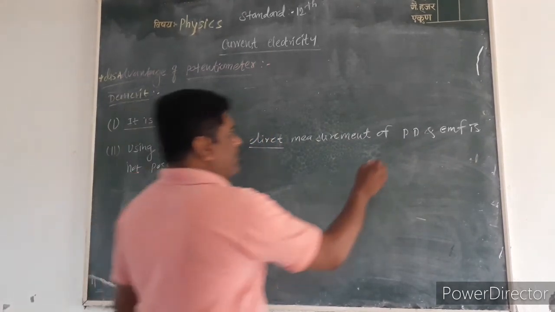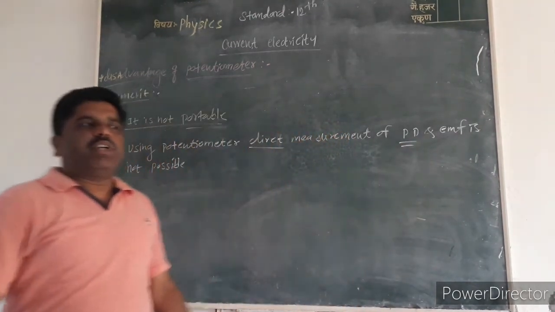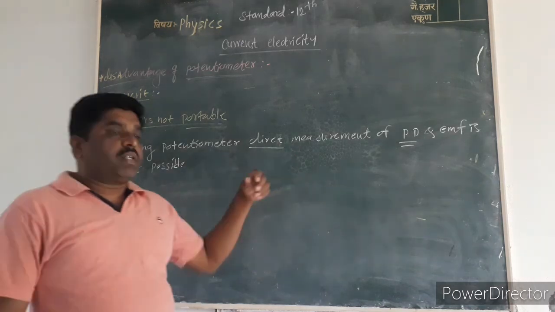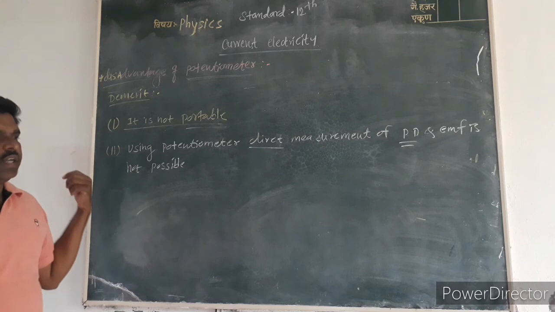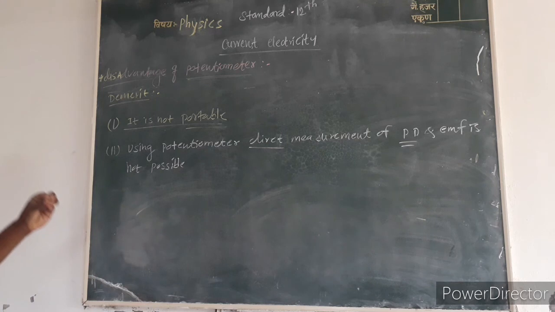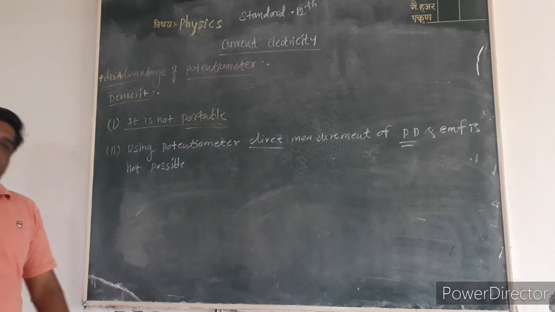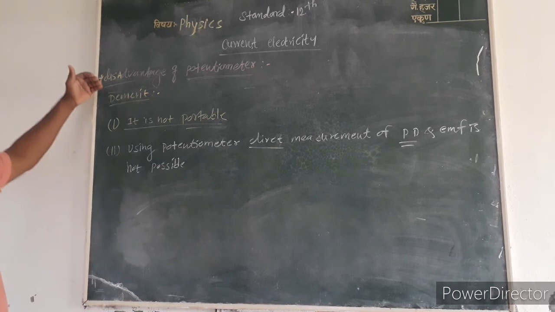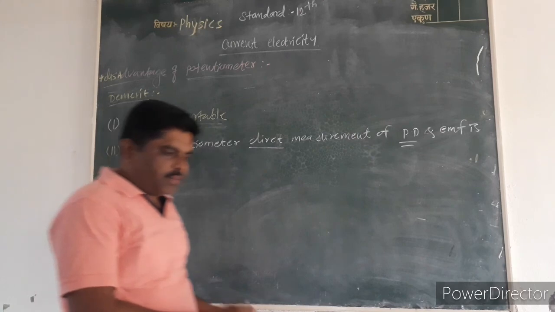With a voltmeter we read the potential difference directly, but to determine potential difference, EMF or internal resistance of a cell with a potentiometer, the direct method is not possible. We use an indirect method. These are the two demerits of the potentiometer compared to the voltmeter.